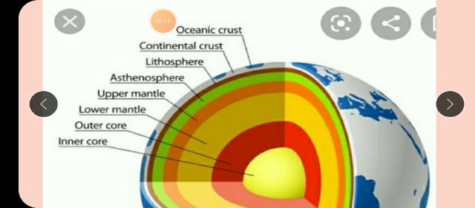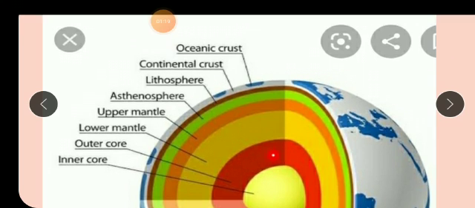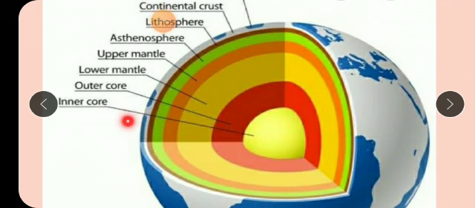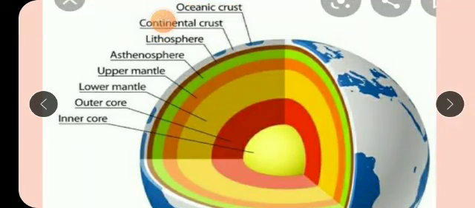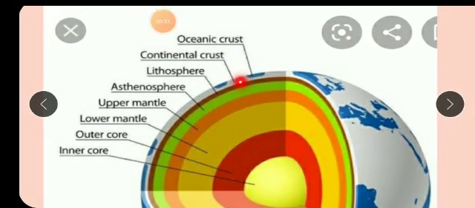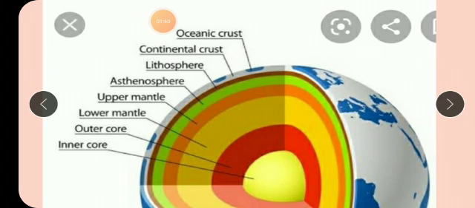Then as you go deeper inside, this is the inner core, the innermost part of the earth. Into the deep inside part of the earth, you get the inner core. Again above that you get the outer core. So basically we can say that the earth has the topmost layer, the crust, then the mantle, and then the core. These are the layers of the earth.